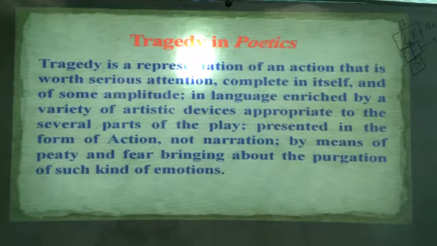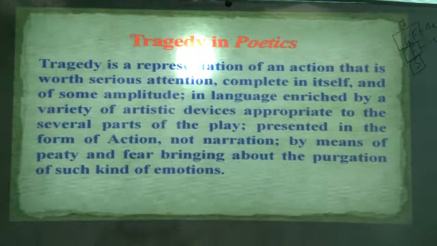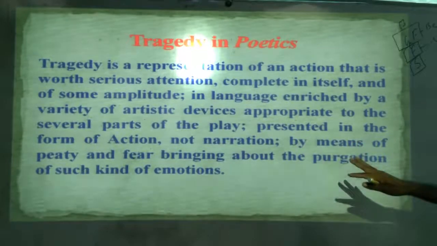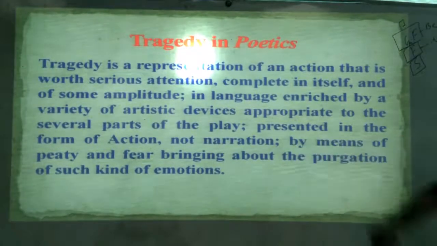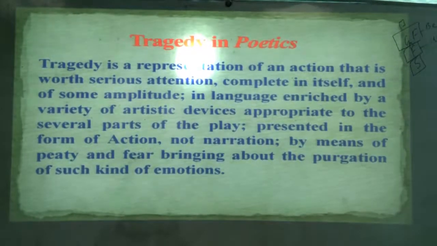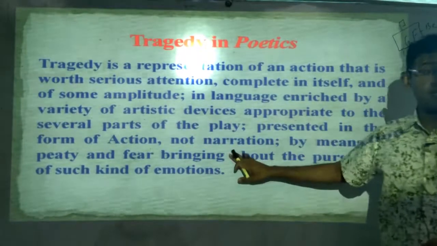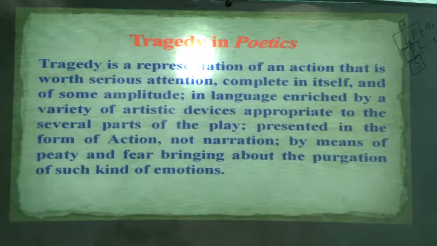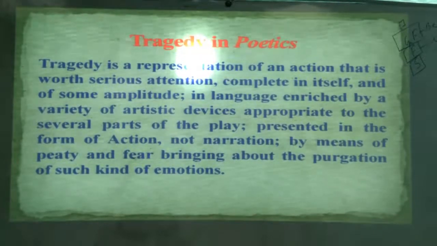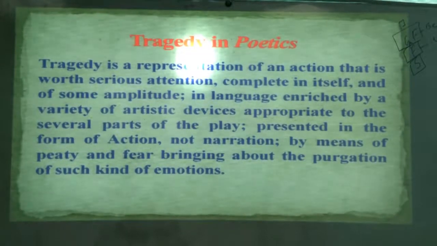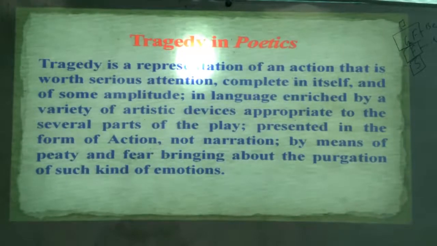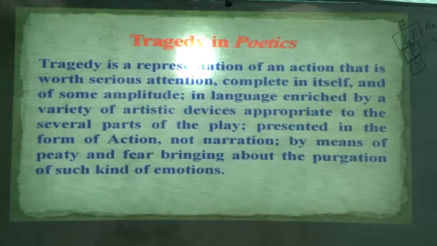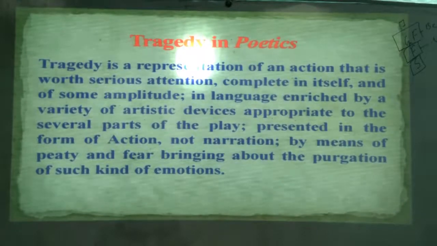But the poem, especially epic, he mentioned, must be represented through narration. Tragedy must be represented through action. This is the fifth one. He also mentioned not narration. So it is mandatory that tragedy must be presented through action, not narration. Narration can happen, but it is not the basic element. It is not the mandatory one.